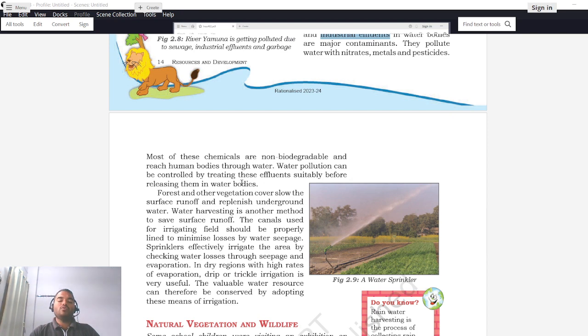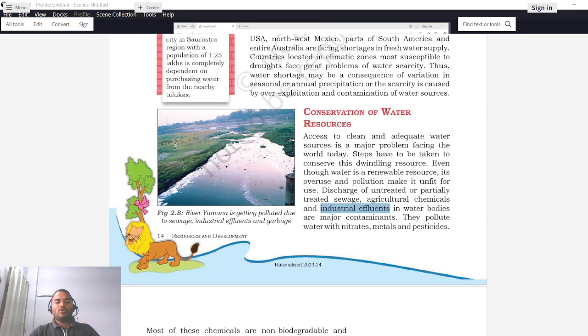So what we can do, as you have seen here, is that all the wastewater from industries, from agriculture, from sewage should be properly treated to remove all the hazardous chemicals, hazardous metals, hazardous waste from the water, and only then the good amount of water, which is now clean and not much polluted, should be allowed into the water resources.